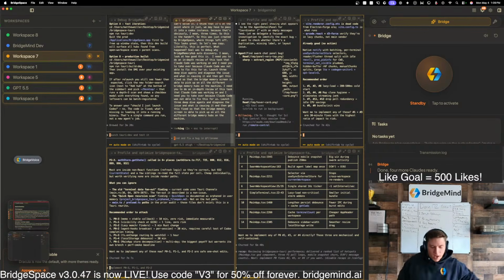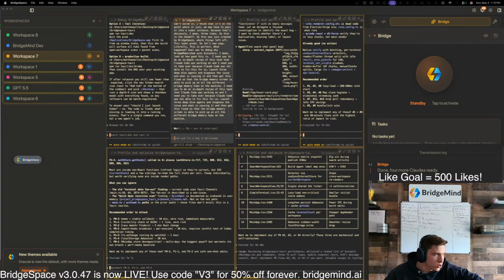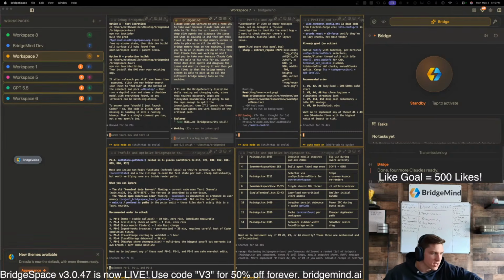And hey, okay, this is the issue. GPT 5.5 extra high, this may be working for like 30 minutes is the only issue that I have with GPT 5.5 extra high, where it's going to work for like 60 minutes maybe.